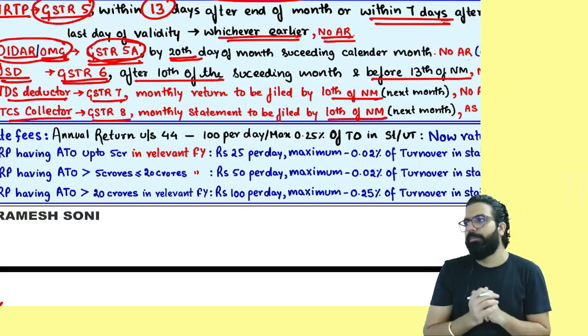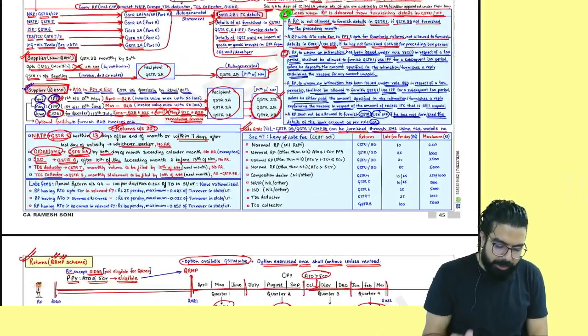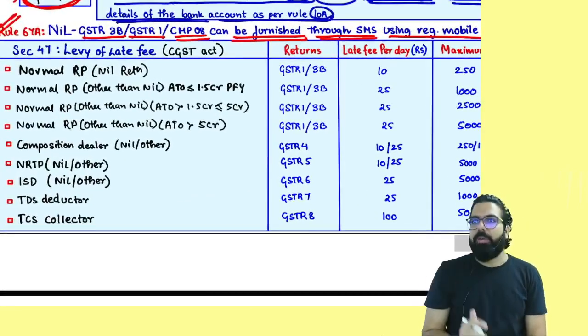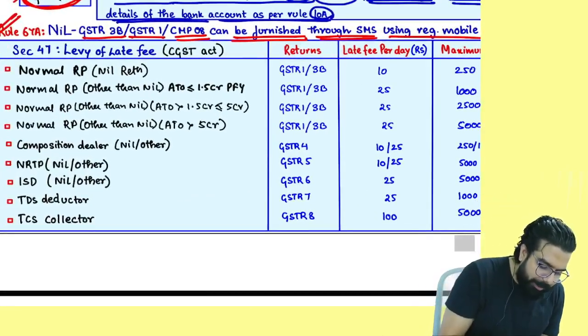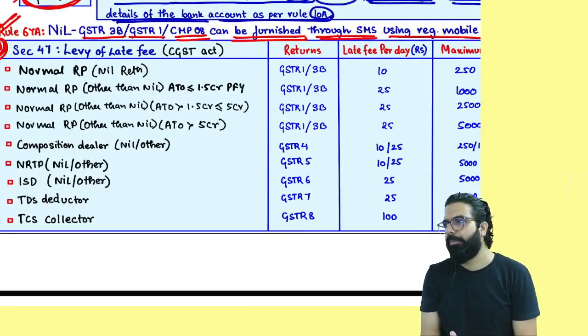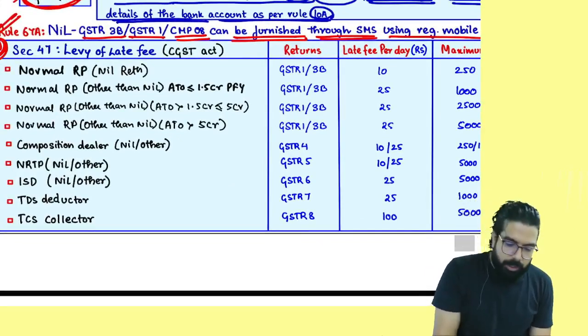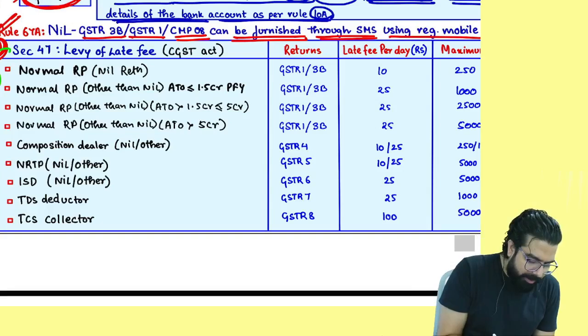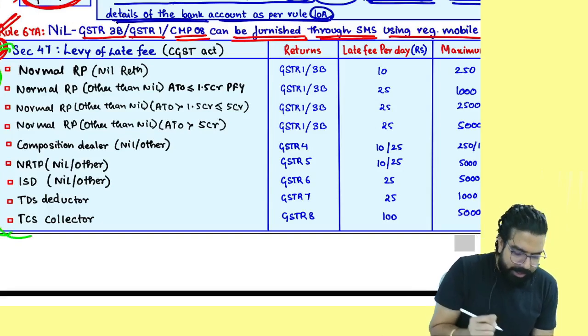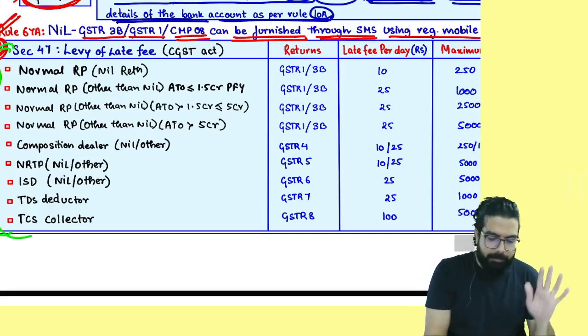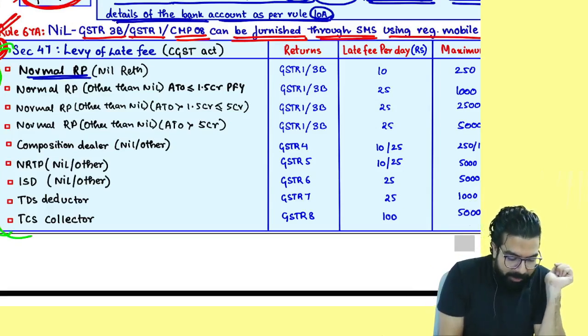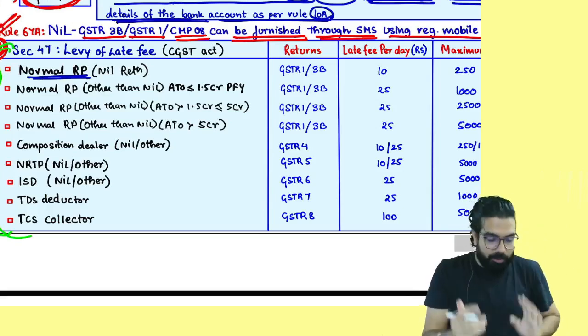I have already told you. Everyone over here now, not important. I believe a late fee 1 mark question can come. People, there is nothing for me to explain in late fee. You have to read and go. Everyone, please read the late fee and go. I have given the summary. See, I'll tell you one. Normal registered person. I will tell you. See here.